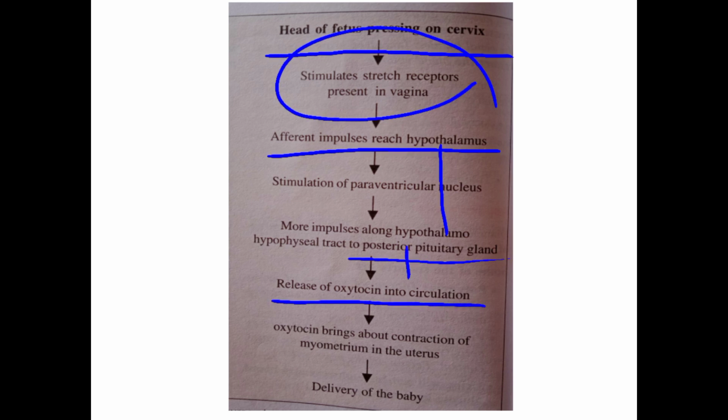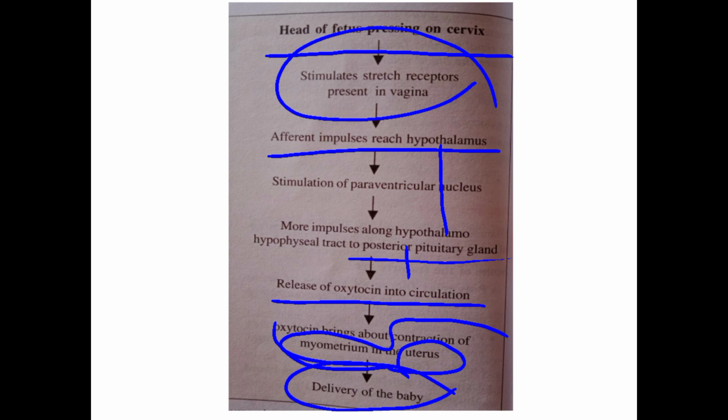In the uterus, there are receptors for the binding of oxytocin. The oxytocin will bind to the uterus and cause contraction of the uterus, or myometrium. The myometrium is one of the layers of the uterus. That will cause the contraction of the uterus, so delivery of the baby takes place.